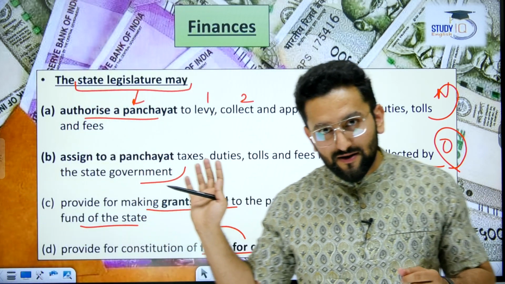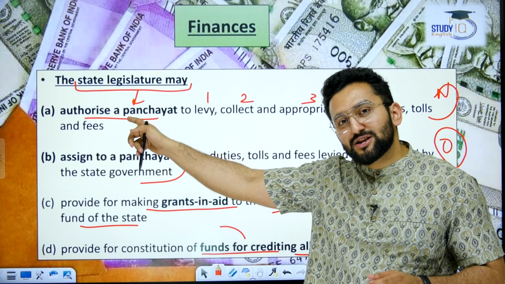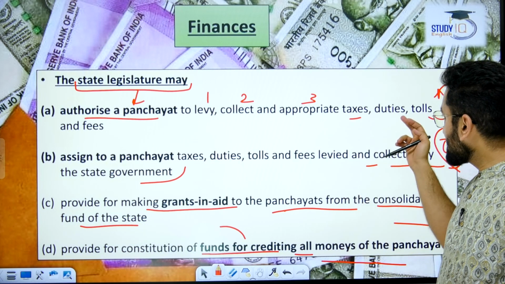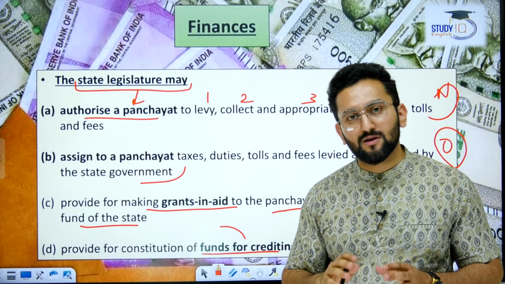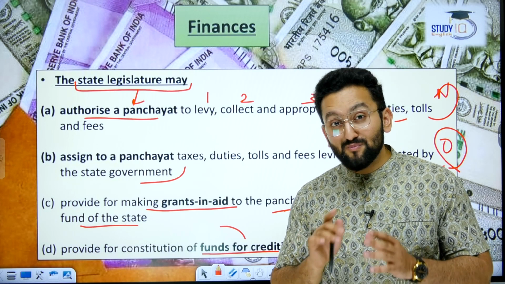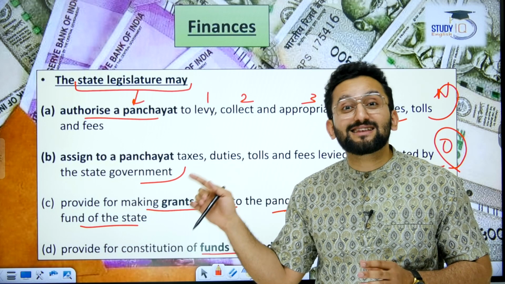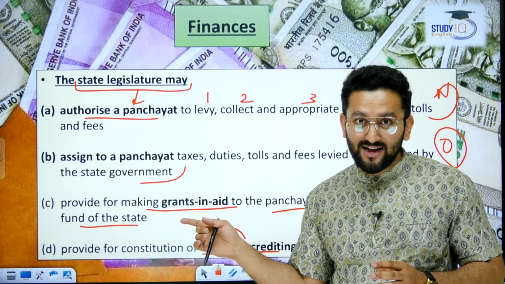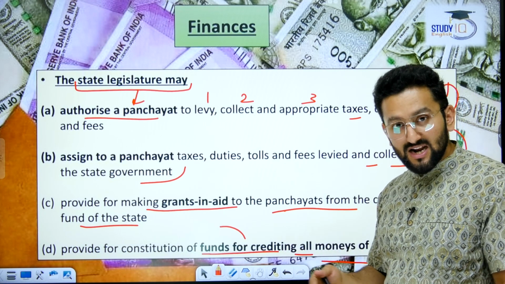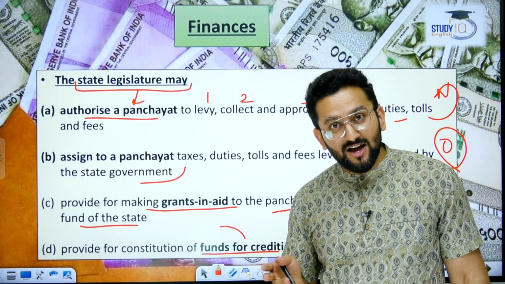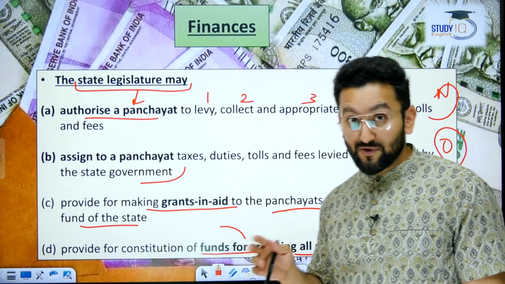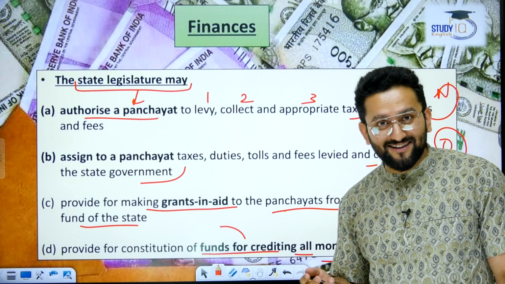So we have 4 points here. Number 1. A state legislature may authorize panchayats to levy, collect and appropriate taxes, duties, tolls and fees. Now, I am not using the word union legislature, which means Parliament does not have this power. The state legislature has this power, right? Levy means panchayats can impose. Collect means you can collect. Appropriate means you can spend money from that collection, that revenue, on your own. You will have flexibility in spending, right?